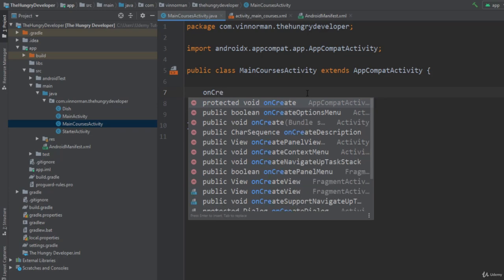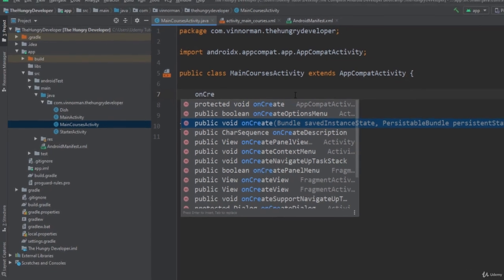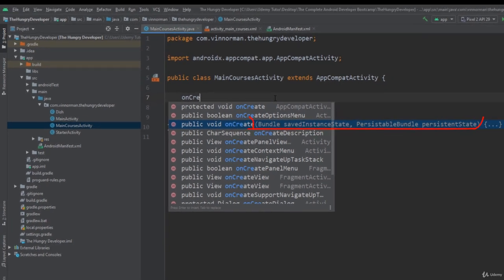Now we need to be careful here. There's a lot of very, very similarly named methods, onCreatePanelView, onCreateContextMenu, and there's actually two methods called onCreate. One is protected void, with one parameter, Bundle savedInstanceState. And there's another one, public void, with two parameters, Bundle savedInstanceState and PersistableBundle persistentState. Okay, so the one you need to find is the one that says protected void onCreate with Bundle savedInstanceState. This is the method that we need to set the content view on our app.